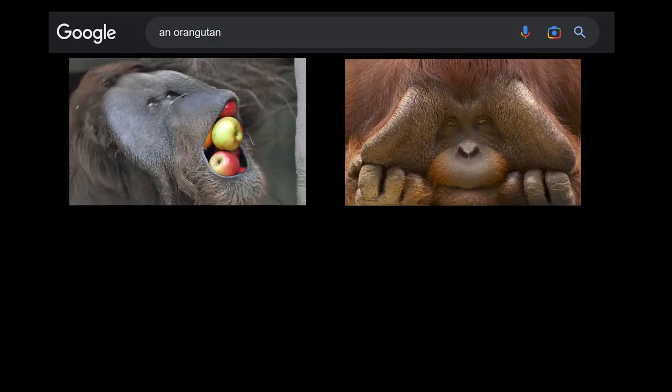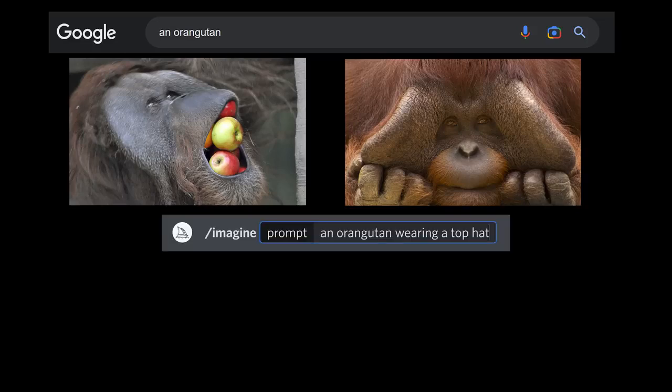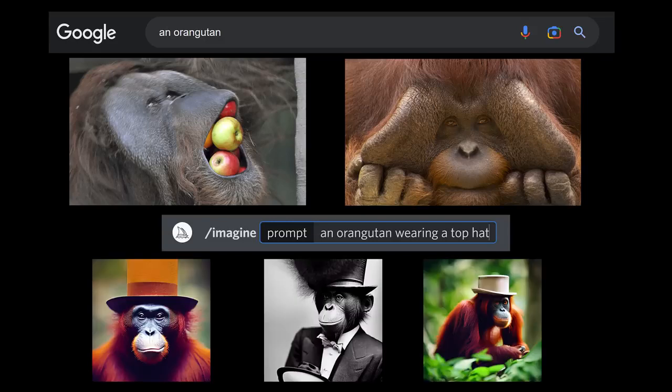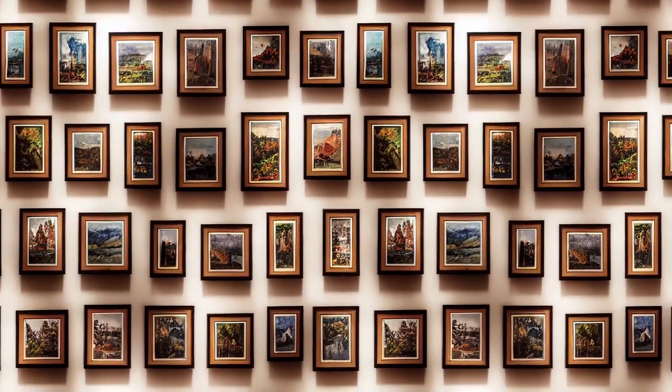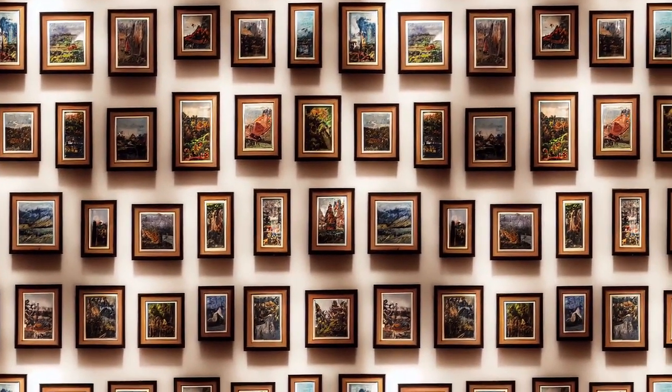Enter the text-to-image model. Be it Midjourney or Stable Diffusion, these models grant us an extremely powerful navigational tool: language. Like entering a query into Google's image search, you enter a prompt in a very easy-to-interpret human language that returns a vast array of possible images that satisfy the prompt. Text-to-image models, however, don't only return images that already exist, they can create entirely new ones. For this reason, they are often referred to as generative search engines. Within them, images are both created and discovered. The museum has been organized, cataloged, and labeled.